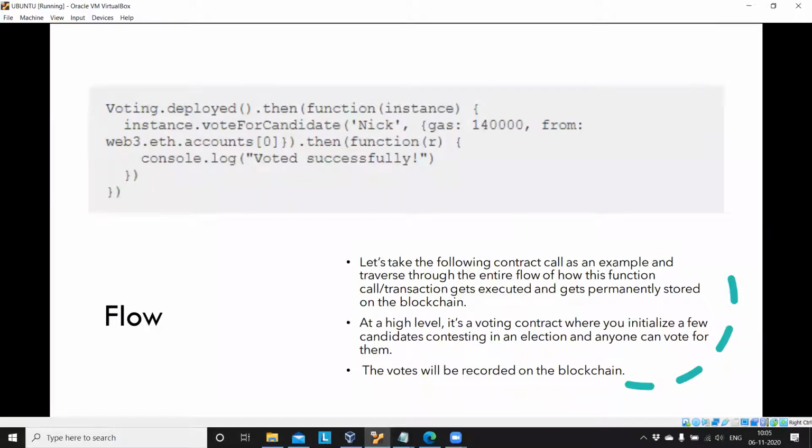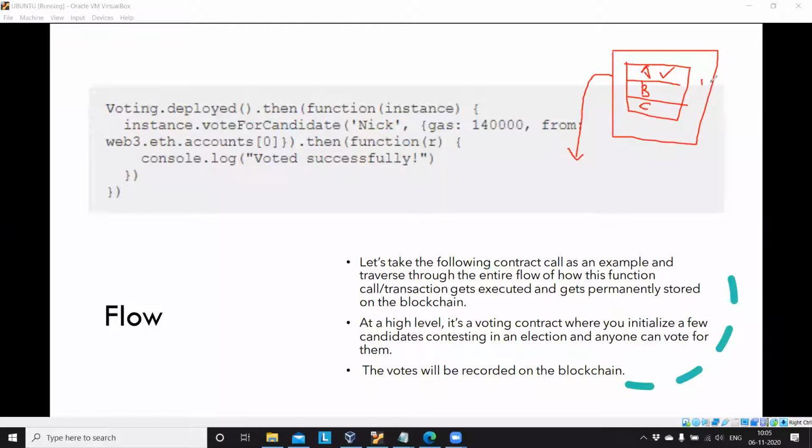After we write this smart contract function, in the front end we have a form. Just imagine this is a front end page, and we have a form with the candidates' names A, B and C. You are choosing one candidate, and this is comprised of HTML and CSS for beautification.